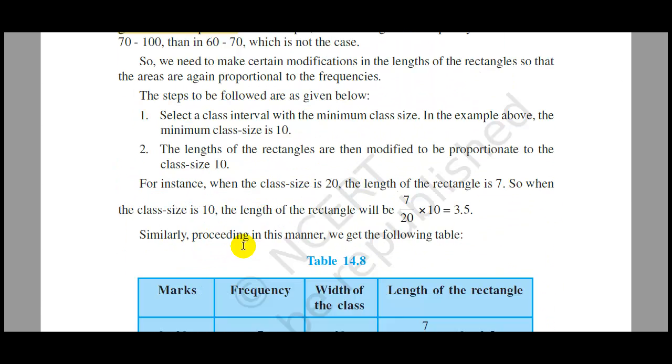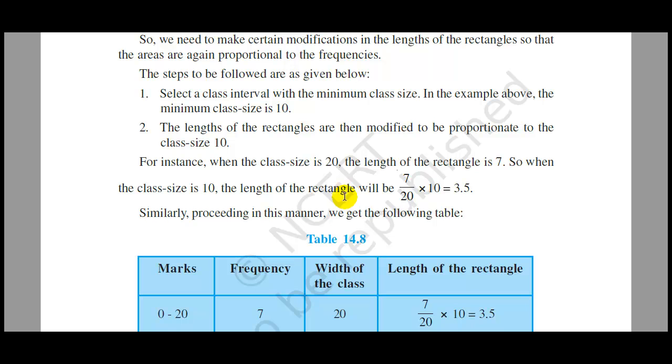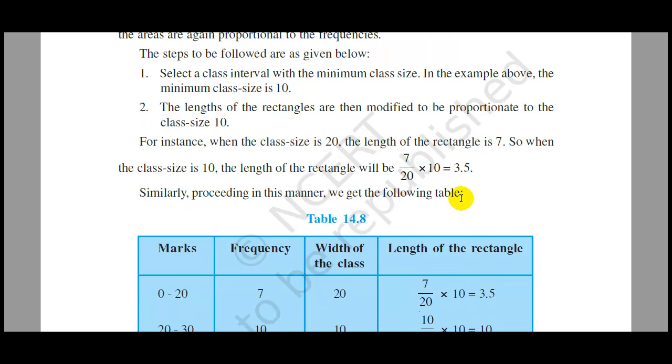What we are going to do is divide the length of the rectangle, that is 7, by the class size, and then multiply by the minimum class size which we have selected, which is 10. So this is equal to 3.5. Now we are going to reduce the length of the rectangle from 7 to 3.5, making it proportional to the class size 10.